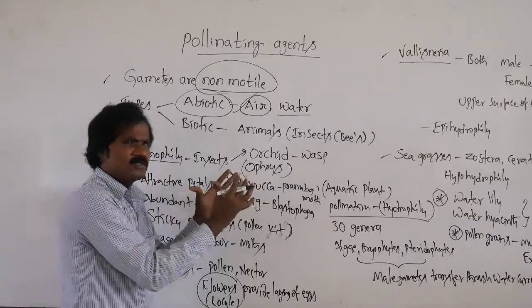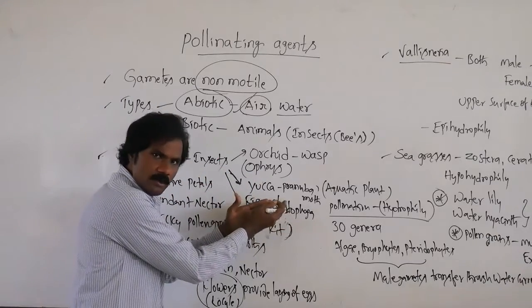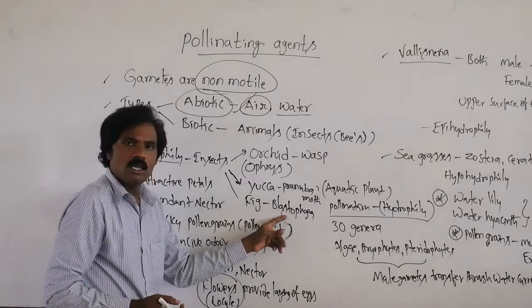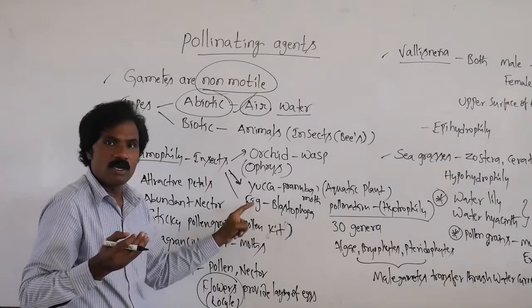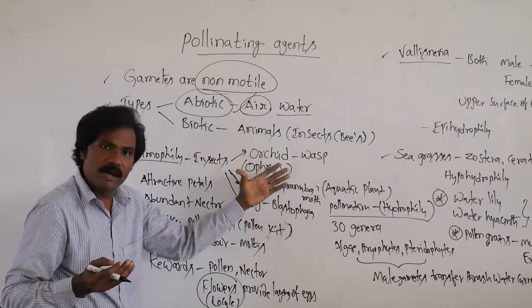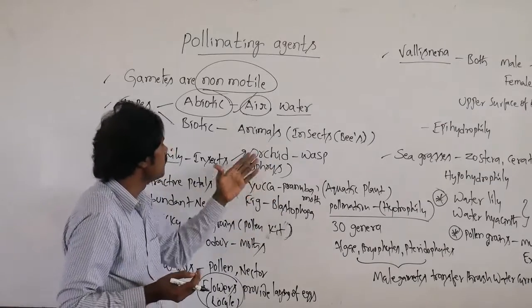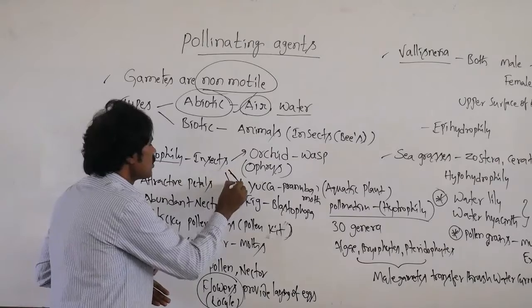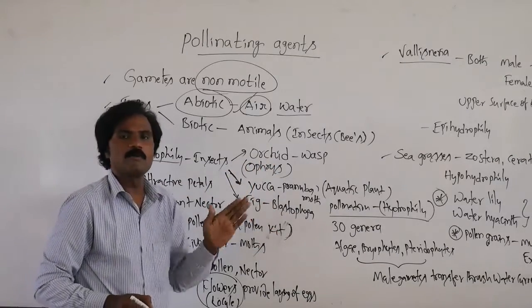So these are compulsory, mandatory. Suppose there is no Blastophaga, that particular insect, then they are unable to complete the life cycle. Why? Because for growth and development it must be required. So obligatory, mandatory, compulsory. Yucca plant, orchid, fig tree, such types.